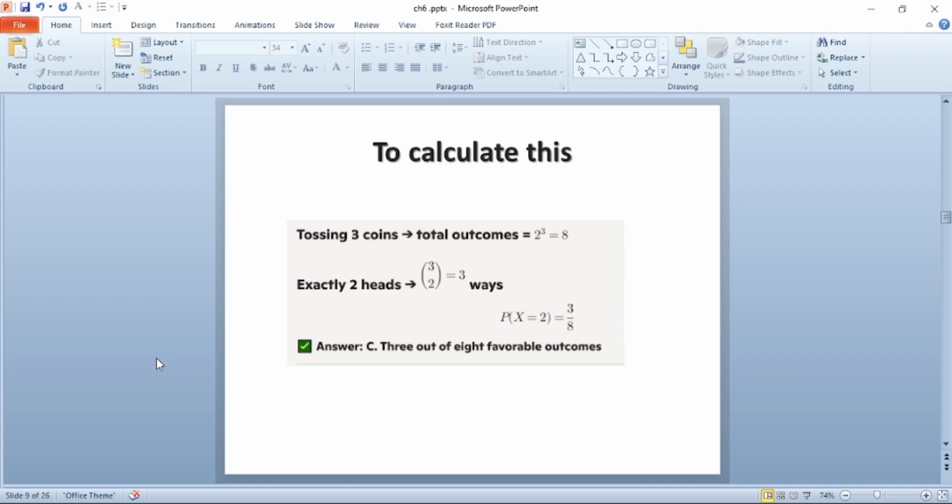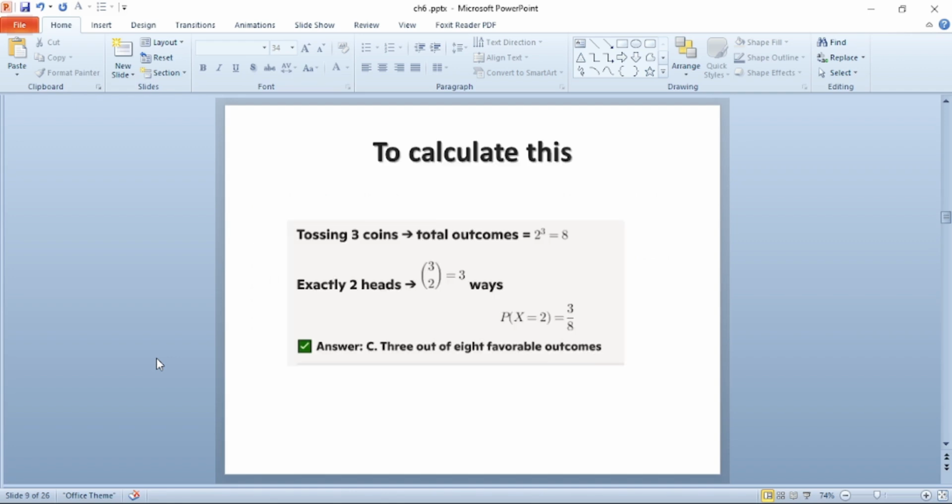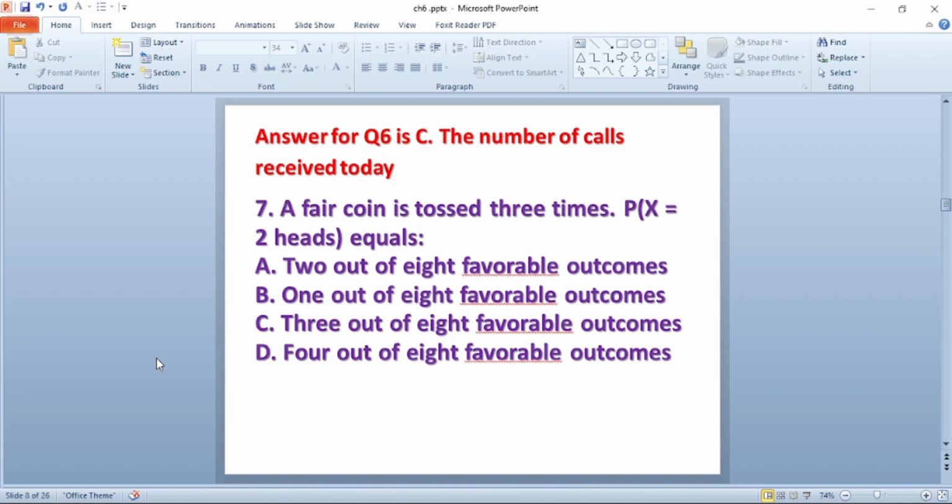On the other hand, we have to find the event that we are interested in, that is exactly 2 heads. To calculate this, we have to use combination. 3 combination 2 is equal to 3. So the probability of 2 heads is equal to 3 over 8. So the answer is C.